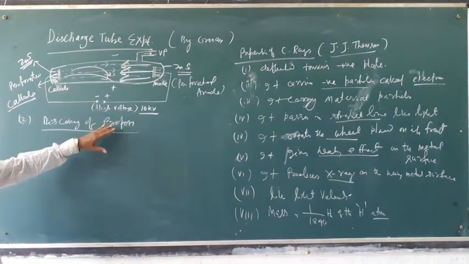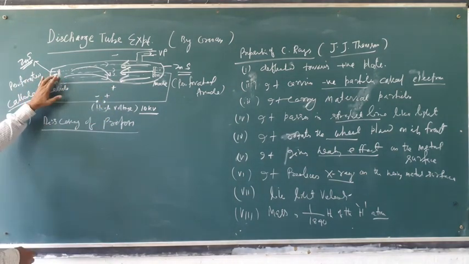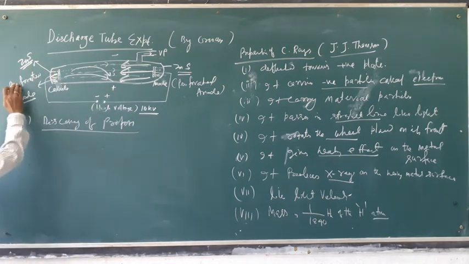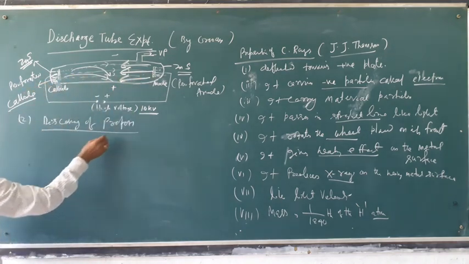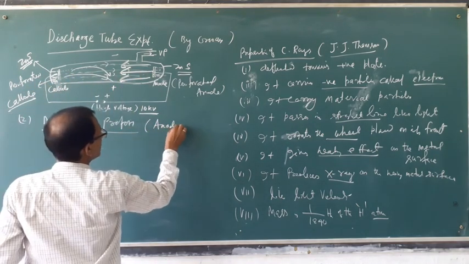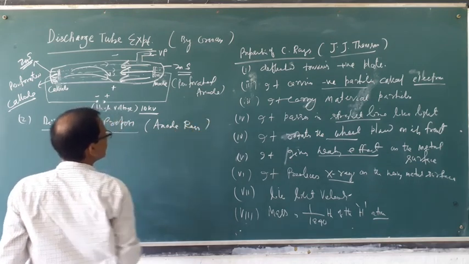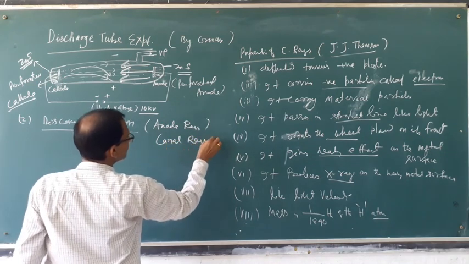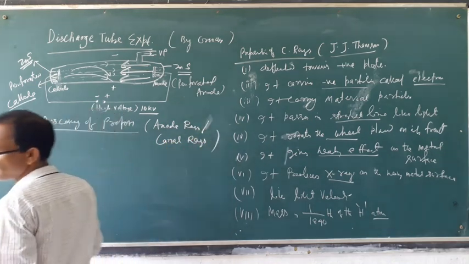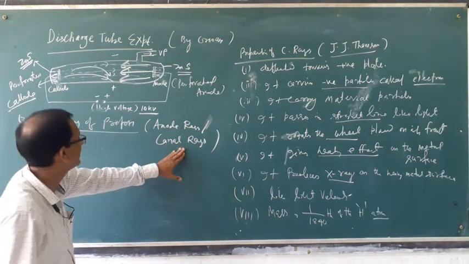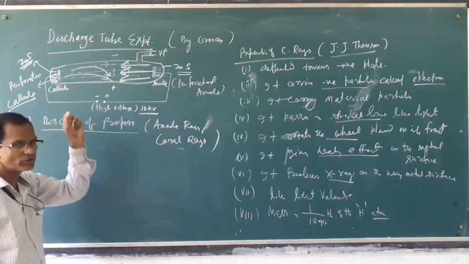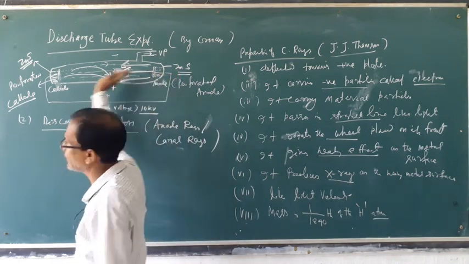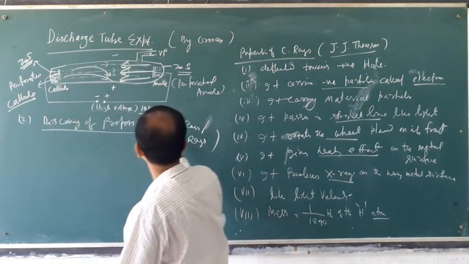What are the properties? The ray produced from the cathode is called cathode ray. As the ray at the backside of the cathode is produced from the anode, it is called anode rays, or it is also called canal rays. Two names: anode rays or canal rays. Why are they called canal rays? Because the ray passes through the small hole. As it is produced from the anode, at the backside of the cathode, it is called anode ray.